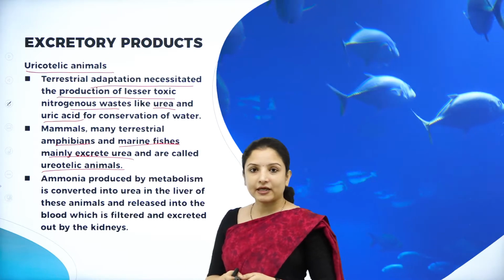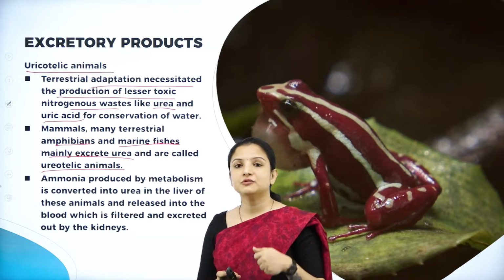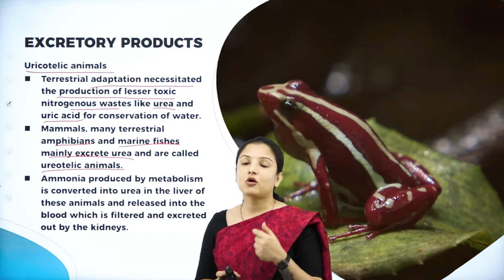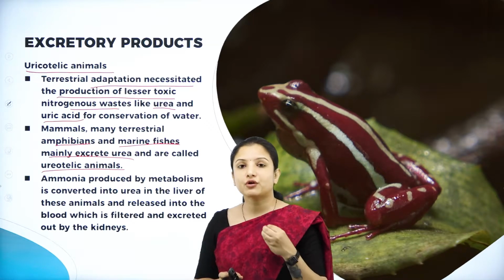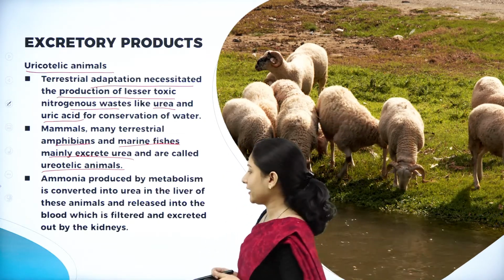So, there are two types of animals here, ureotelic and uricotelic. Those organisms which excrete urea are called ureotelic animals, and those organisms which excrete uric acid are called uricotelic animals.